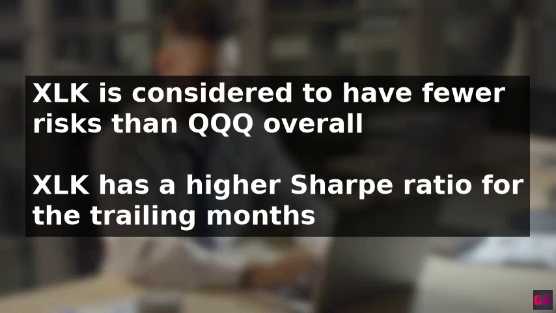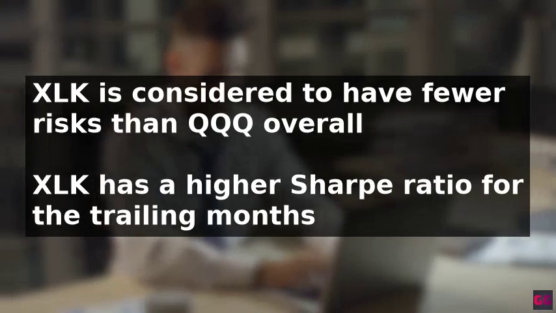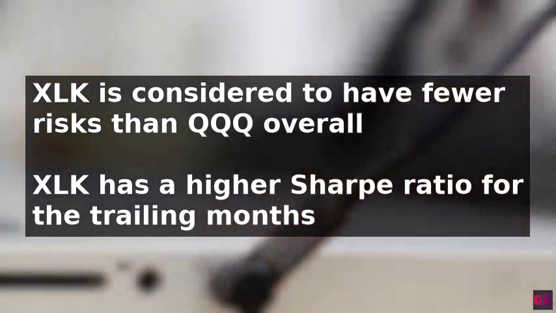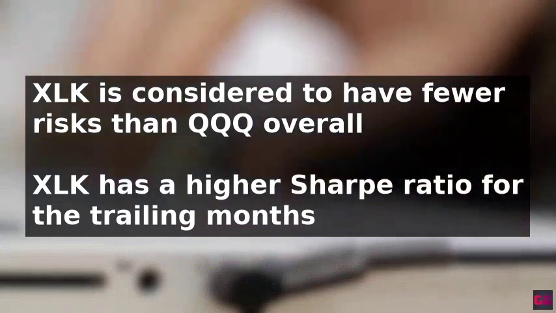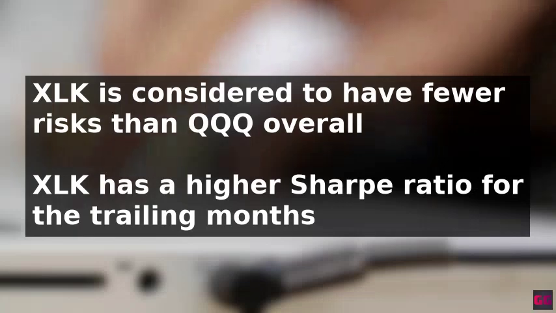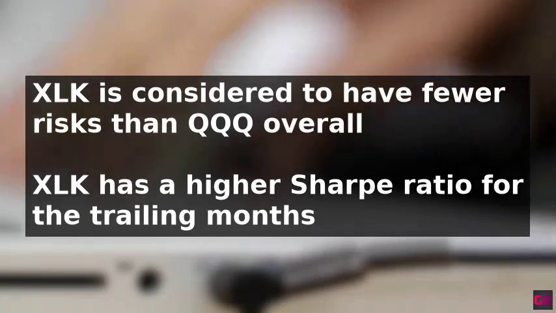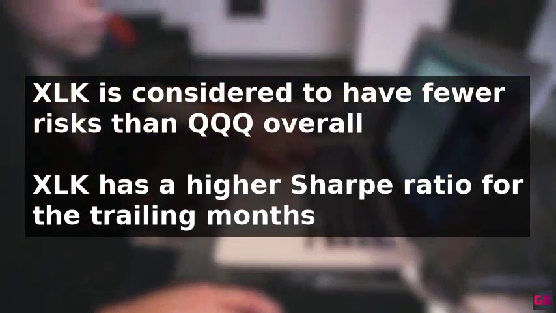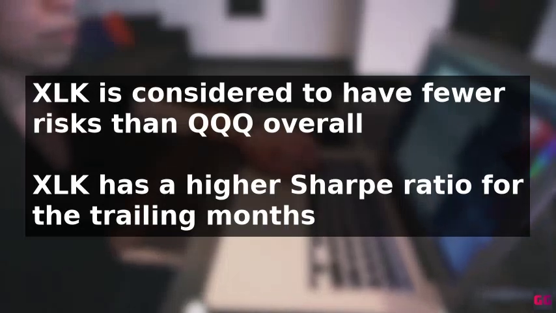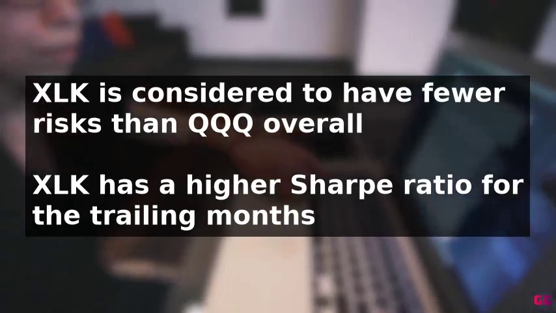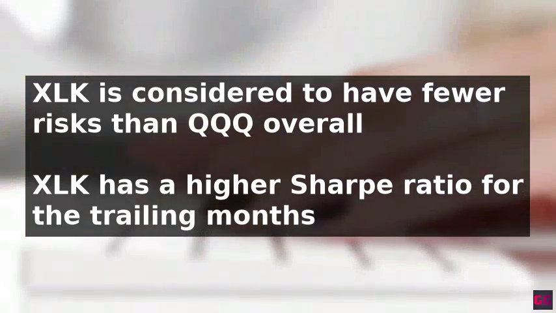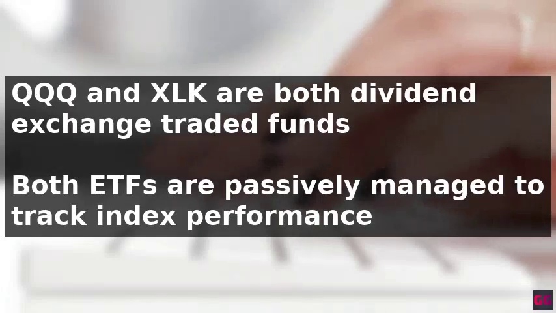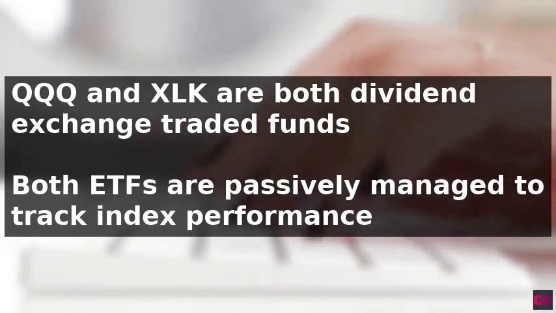Despite these differences, QQQ and XLK share some similarities. Both are dividend exchange-traded funds, ETFs, that offer investors profits garnered by their shares at the end of a designated period. Additionally, both ETFs are passively managed to track the performance of their respective indexes. Throughout their existence, both ETFs have experienced nearly identical drawdowns, with a slight deviation of less than 1%.